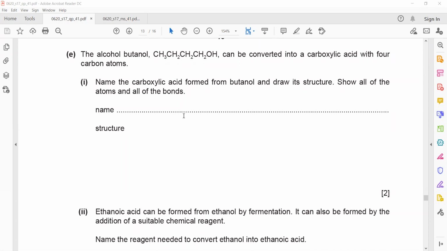Butanoic acid. So butanoic acid. Then we have to draw the structure of butanoic acid. Butanol, make butanol and add hydroxide. So no, not butanol and hydroxide, it's butanoic acid. So butanoic acid here refers to